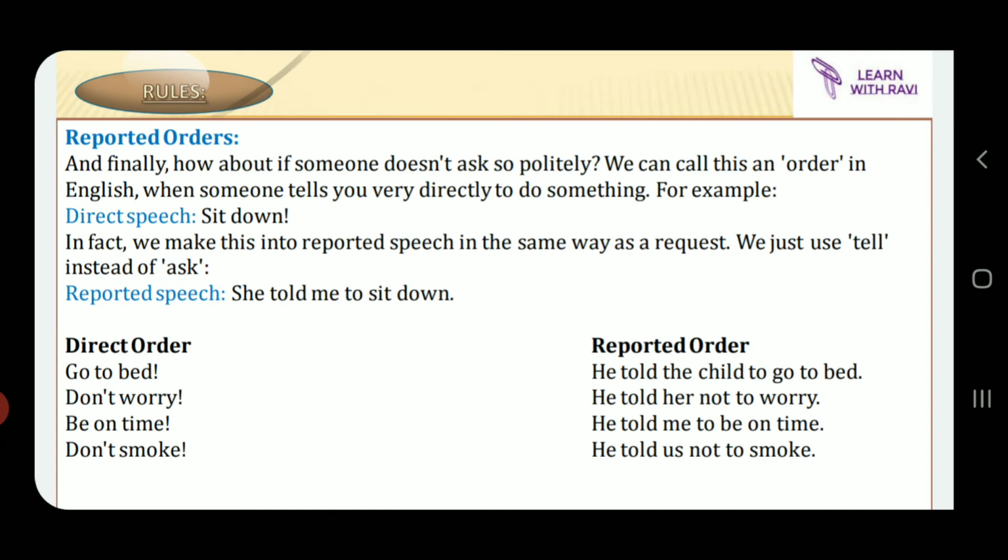Don't worry. Right? So again this is a direct order. Don't worry, I'm here to take care of you. So he told her not to worry. Be on time. Again this is an order. He told me to be on time. Don't smoke. Again this is an order because smoking is not a good habit. So he told us not to smoke.